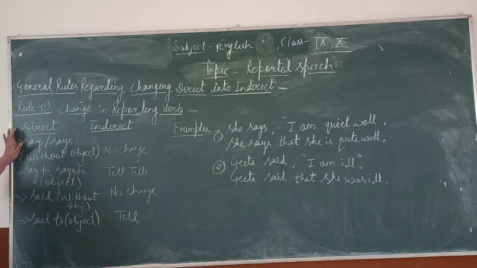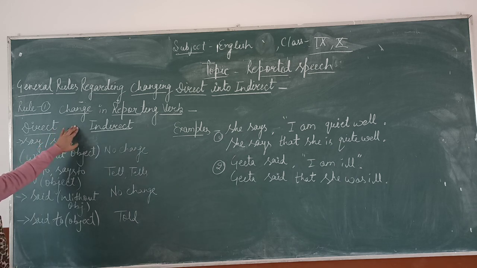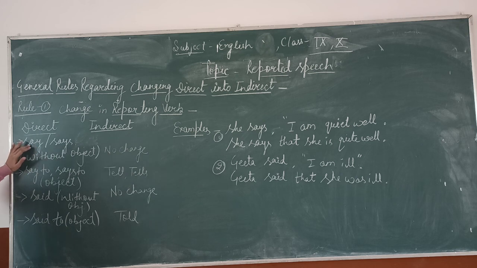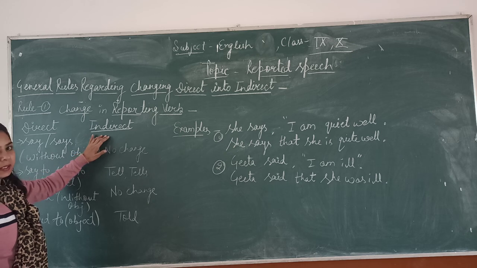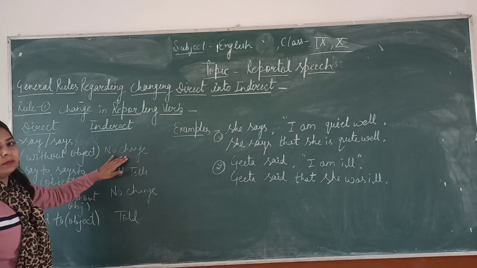So first is the change in reporting verb, direct and indirect. Say or says: if the sentence is without an object, then in the indirect speech we have no change.